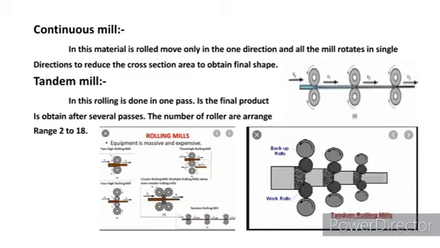Ten-tam milling. In this rolling process, many rollers are used, in the range of 2 to 18 rollers in a single operation. Looking at the diagram, we can observe that each set of rollers reduces a 1/4 part of the material or cross-section area.